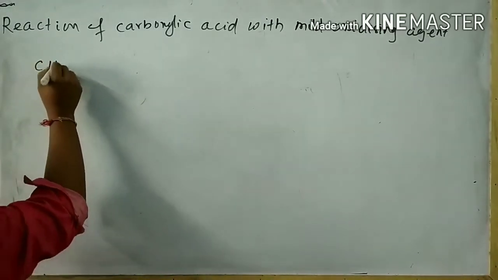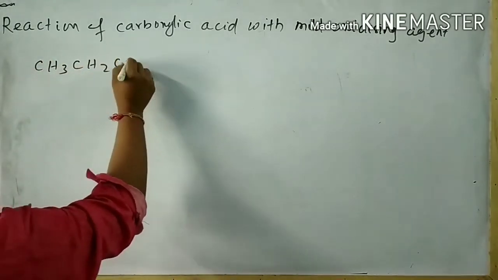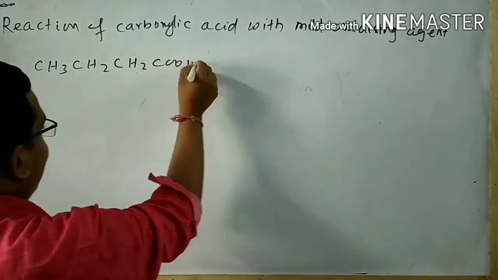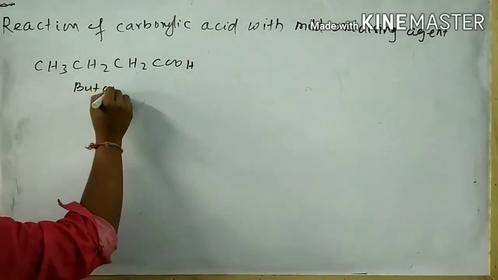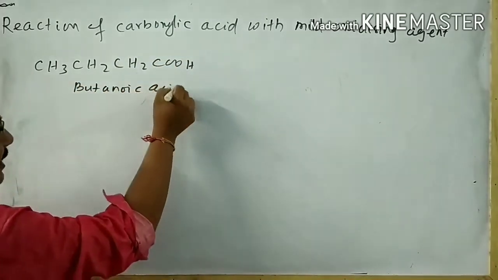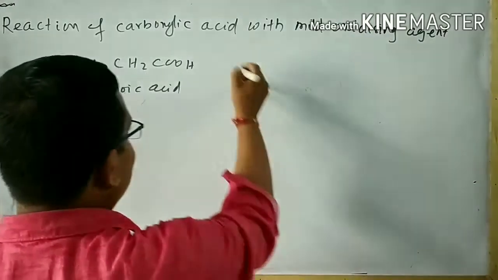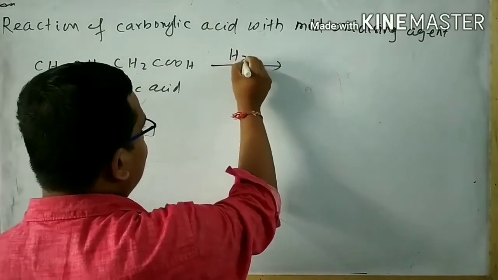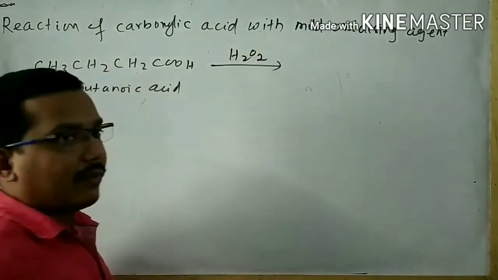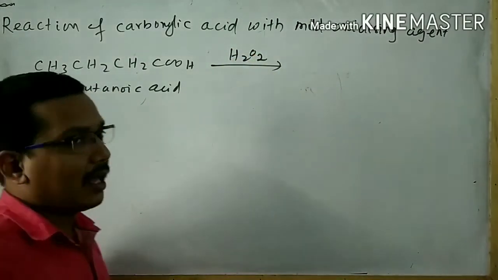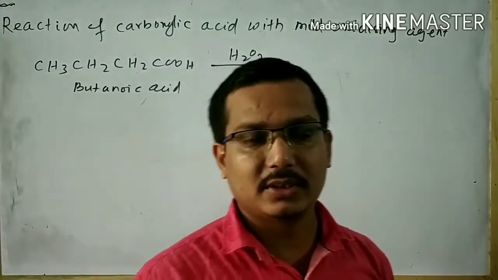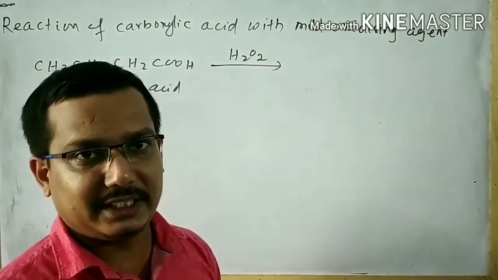Suppose you take butanoic acid. When butanoic acid is subjected to reaction with the mild oxidizing agent H2O2, then what happens? The alkyl group at the beta position undergoes oxidation.